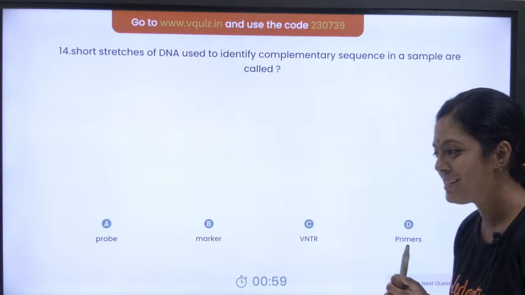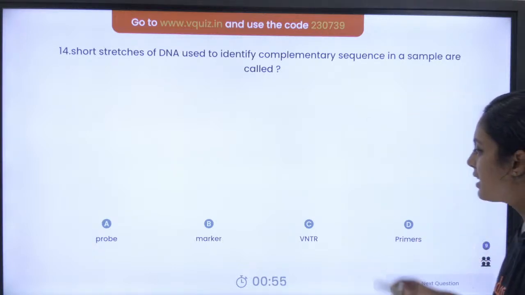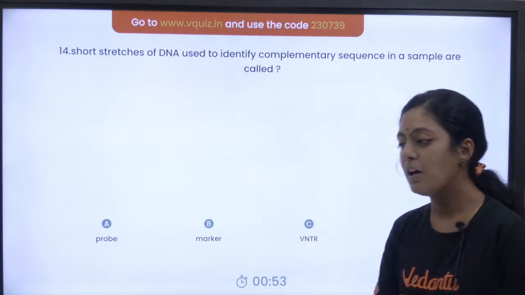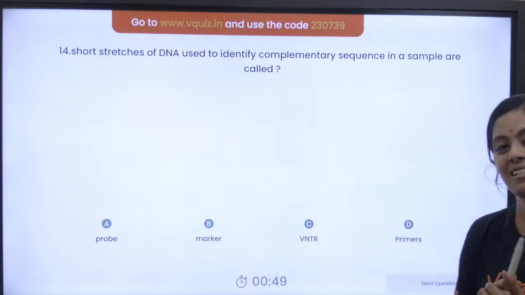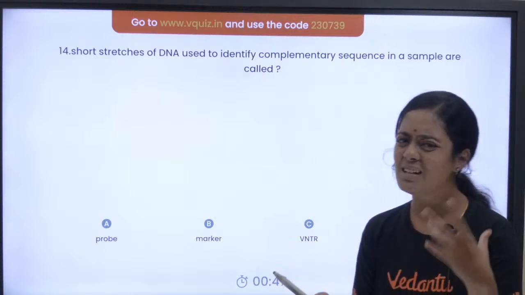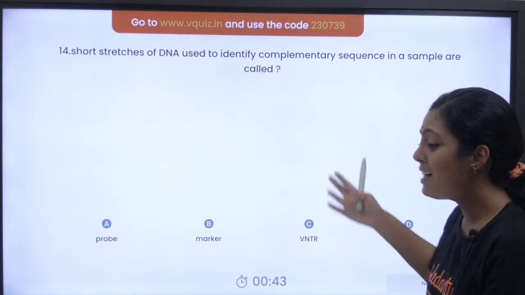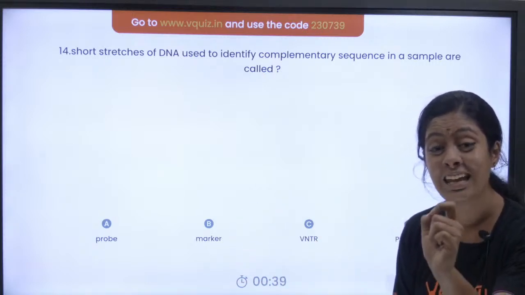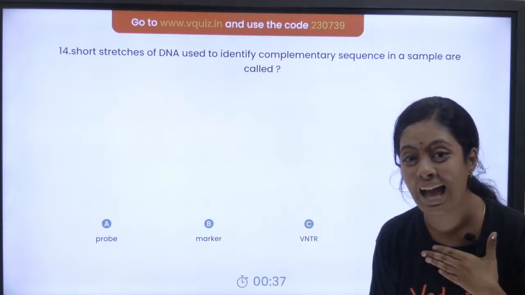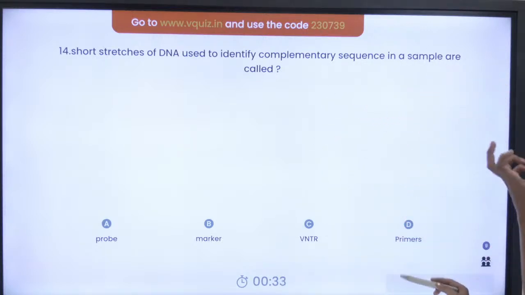It is a slightly confusing question. Let's see how many of you answer. It is definitely not primers. It is definitely not marker. Now you have to choose between probe and VNTR. What is VNTR? It is also a marker. So it is definitely not VNTR. The answer is probe. The short stretches of DNA which I prepare in the lab to identify the complementary sequence in a sample.